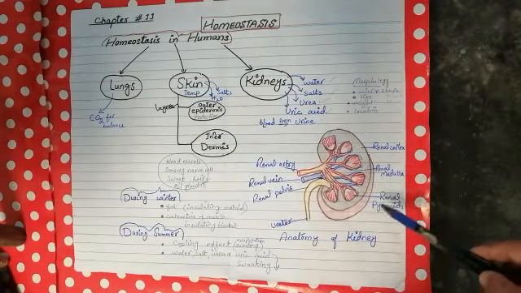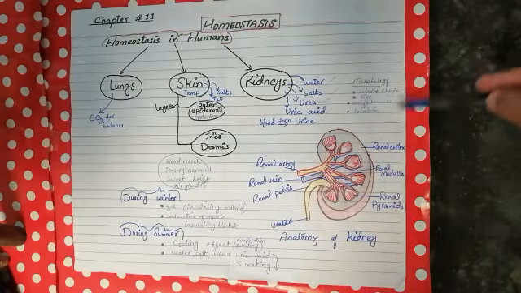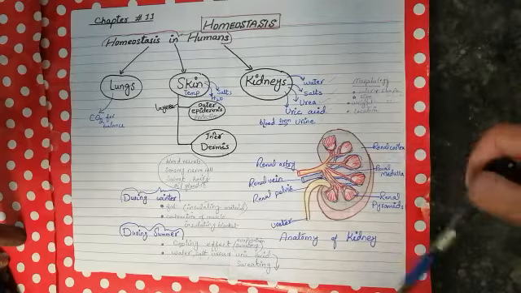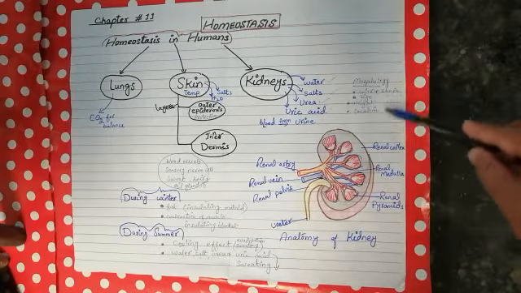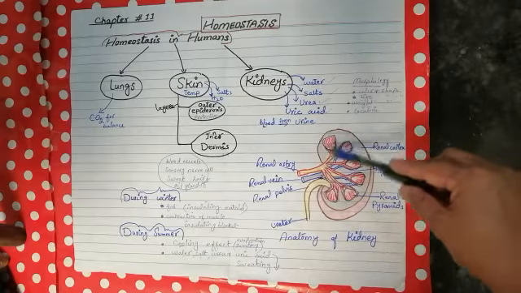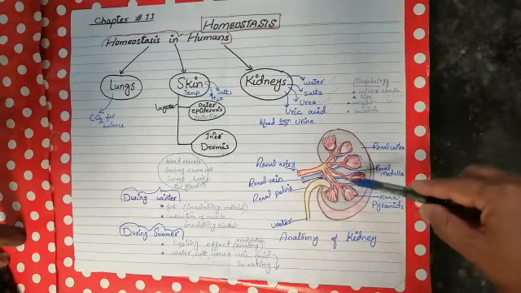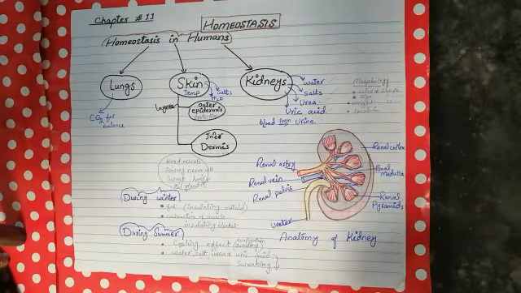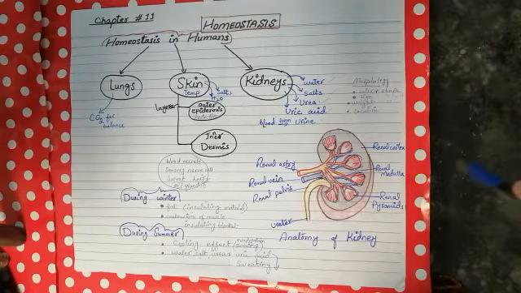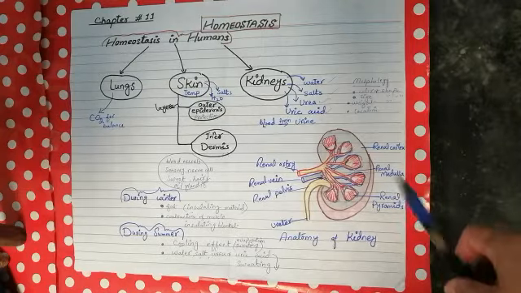Kidneys, first of all we will see the morphology of the kidney. What is its color? They are reddish in color and bean shaped. Size is about 10 centimeters long, 5 centimeters wide, and weight is about 27 grams. They are located in the lower part of the abdomen.